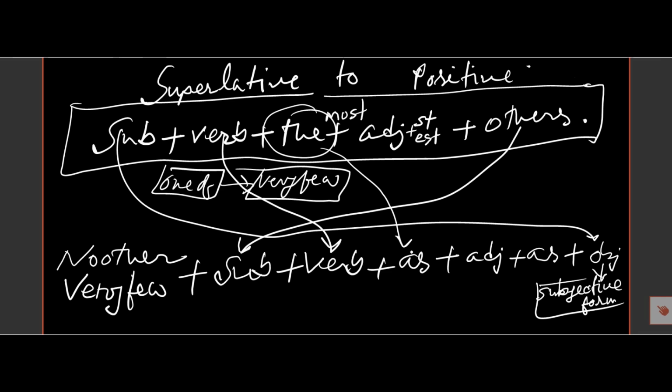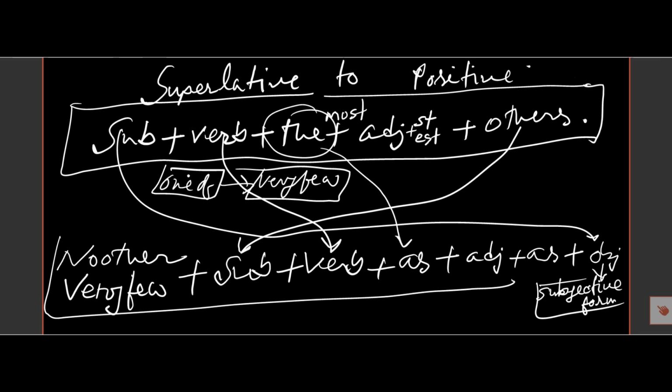This is the exercise. I repeat, this is the superlative degree structure, and by following this rule we must transform it into positive. So the positive degree begins with no other or very few.